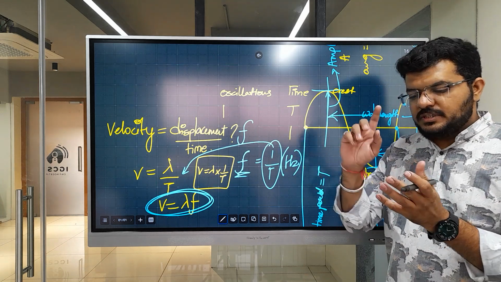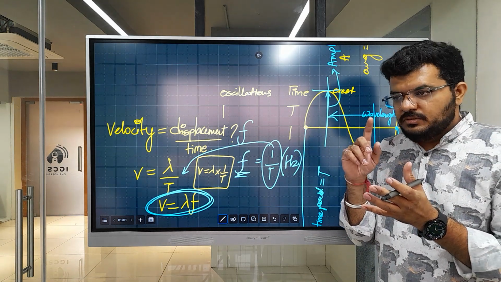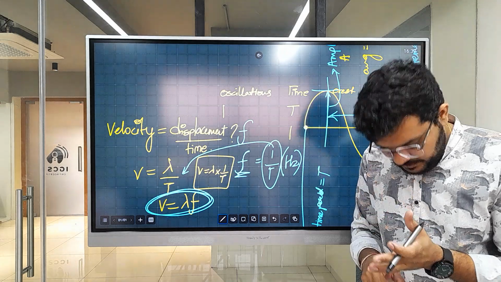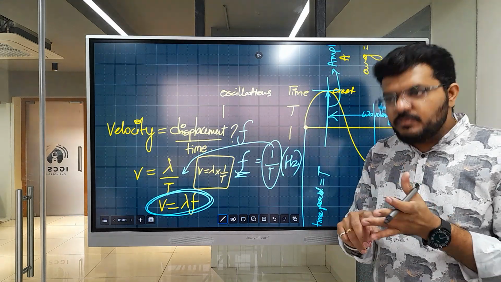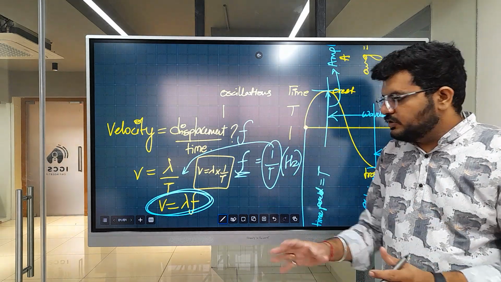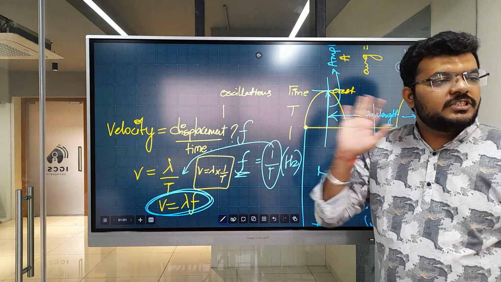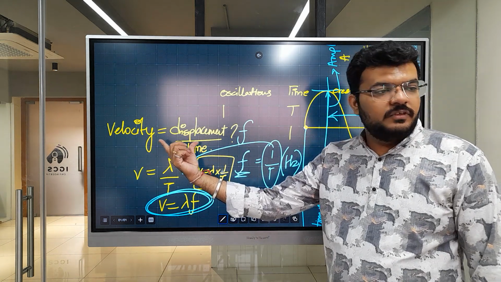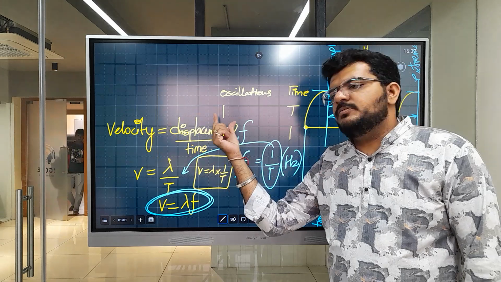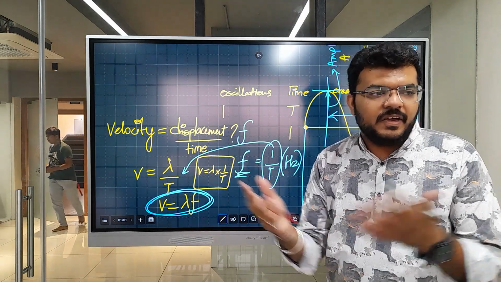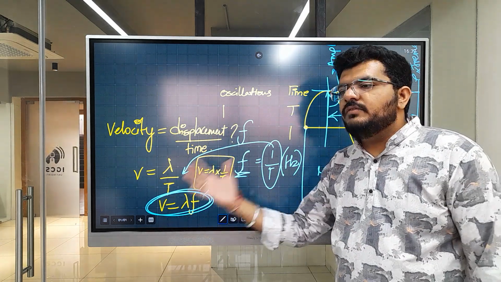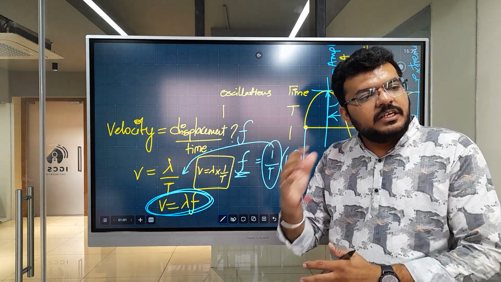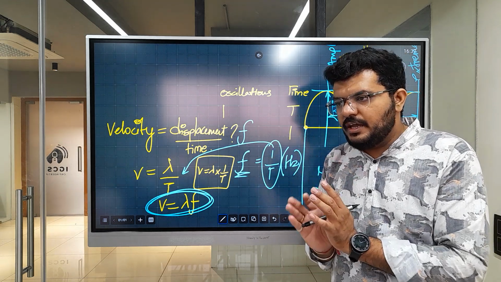Any wave, transverse, longitudinal, mechanical, non-mechanical, electromagnetic, all the waves will follow this wave equation because it comes from the fundamentals of physics. Velocity is displacement upon time is true anywhere. Therefore the wave will follow this. This is a nature that we have plotted.